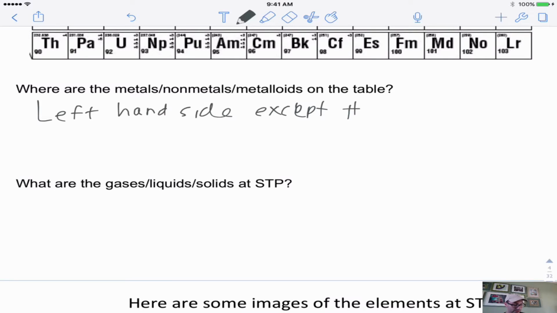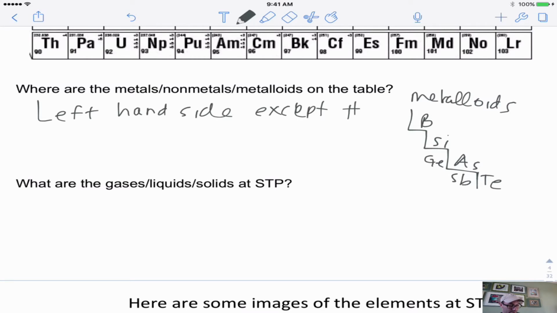Now, in the periodic table, there's this staircase, and this is where the metalloids are. And so you have the elements boron, silicon, germanium, arsenic, antimony, and tellurium. And these 6 elements are metalloids. And then you have the nonmetals. And so the nonmetals are on the right side.